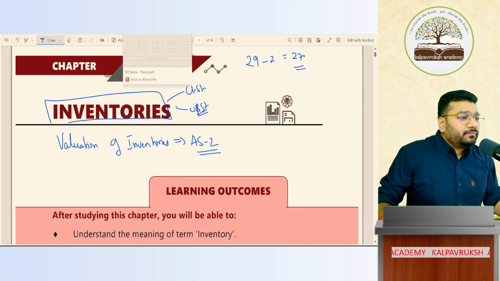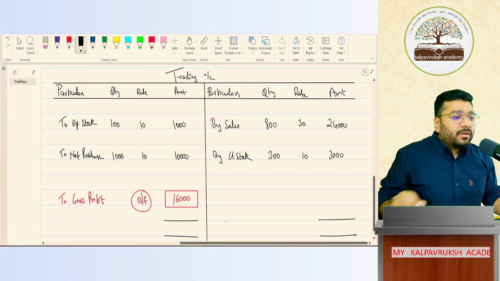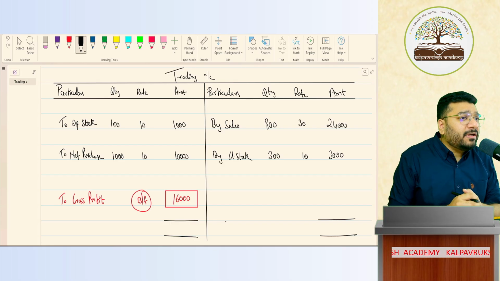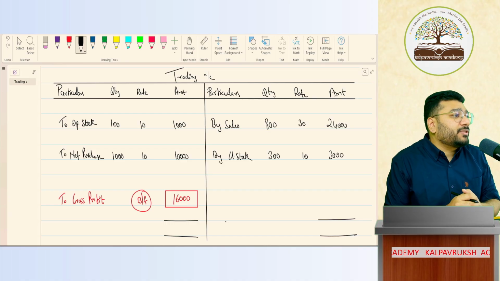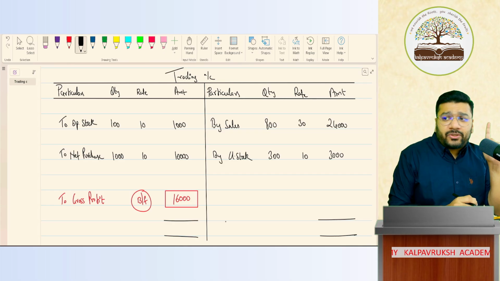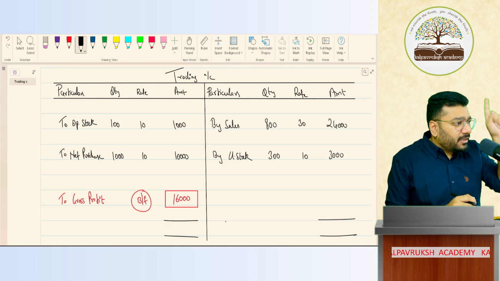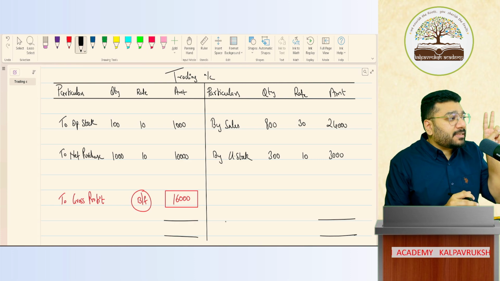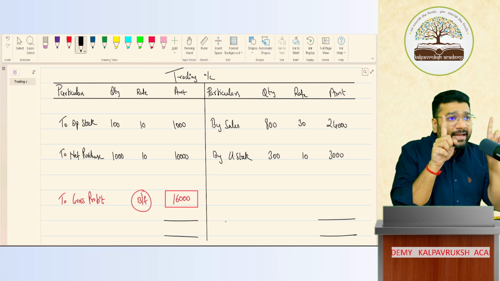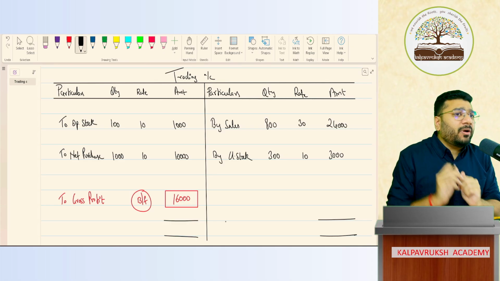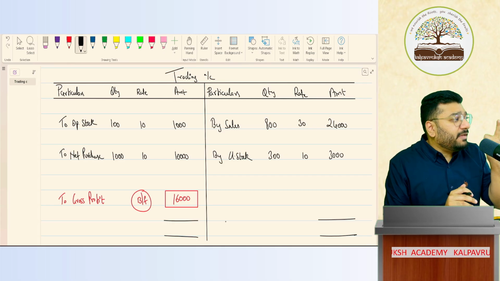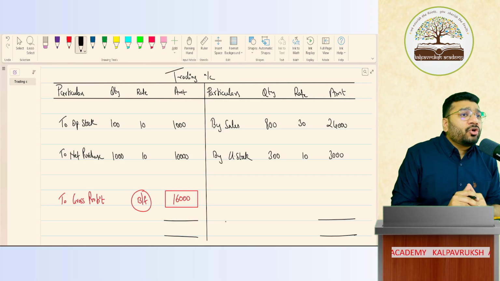Now, please tell me, people, in the financial statement, where do you find inventories? Opening inventory, closing inventory. Opening inventory means opening stock. Closing inventory means closing stock. Where do you find it? Sir, opening inventory appears only in the trading account, whereas closing inventory appears in two places. One in trading account, second in balance sheet. Okay, balance sheet part I'm not discussing. I'm focusing now on trading account. In the trading account, we have two inventories. One is opening inventory, second is closing inventory.